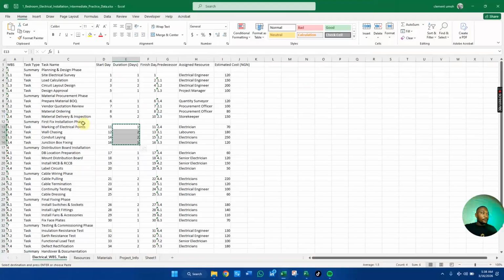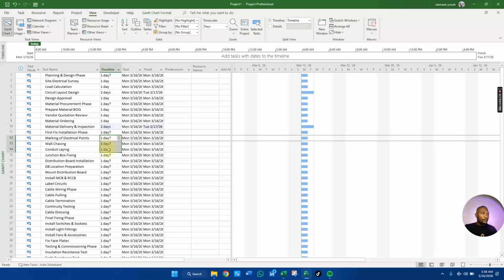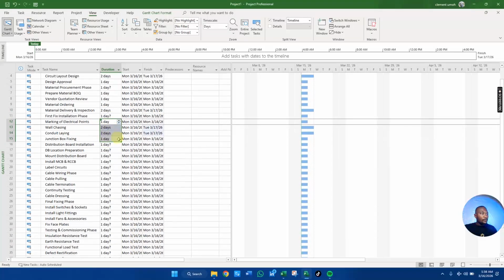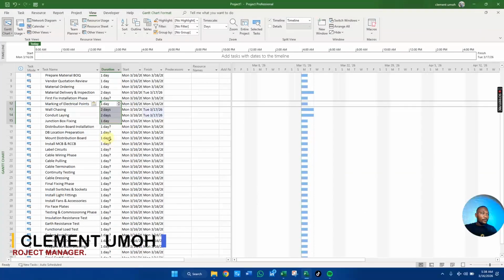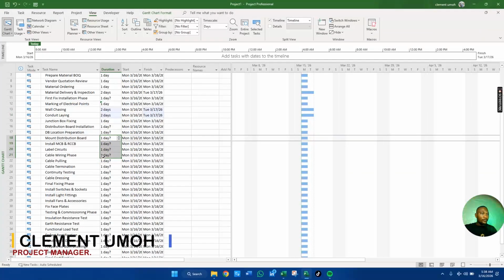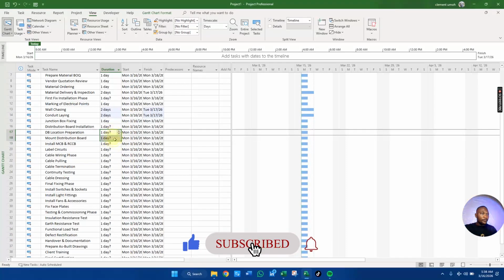The next summary is distribution board installation, so skip that and stop at label circuits. You can just follow me as I move.